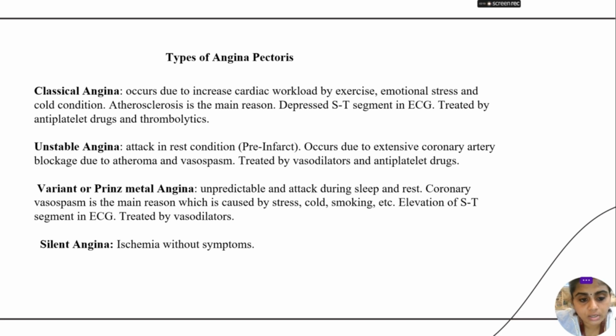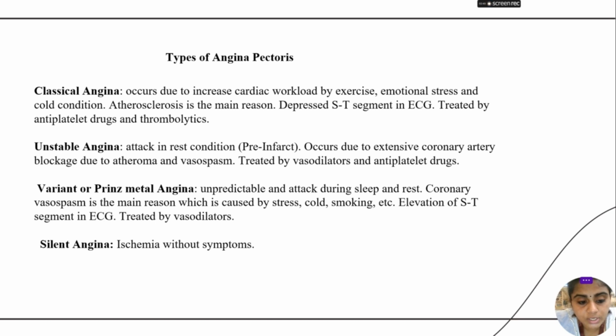Unstable angina, which is an attack that occurs even at rest, occurs due to extensive coronary artery blockages due to atheroma and vasospasm, and is treated with vasodilator and antiplatelet drugs. Next is variant angina, which is unpredictable and occurs as an attack during sleep and rest. Here coronary vasospasm is the main reason, caused by stress, cold, smoking, etc. There is also elevation of the ST segment in the ECG, and it is treated with vasodilators.